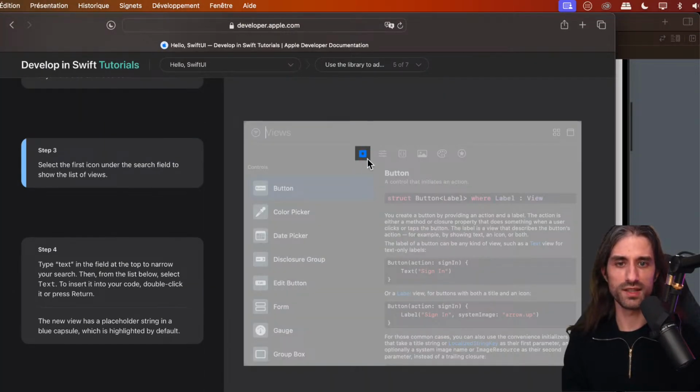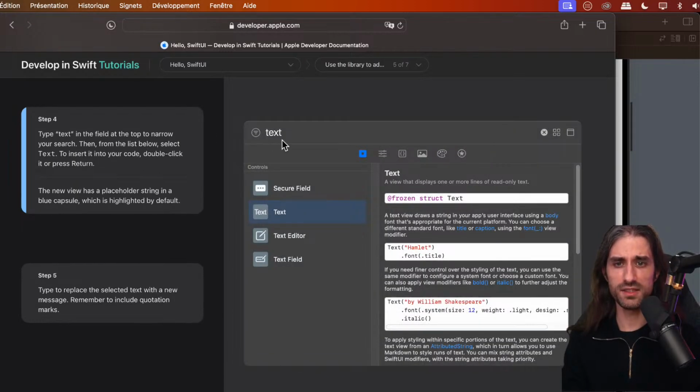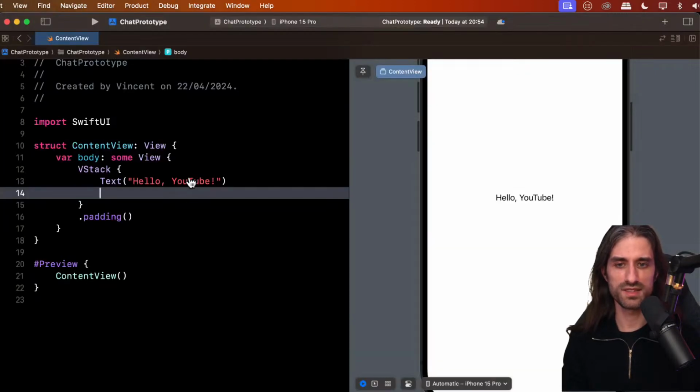So they tell us to select the first icon just like I did, all right? And then in the search bar, you type text in the field at the top to narrow your search. Then from the list below, you select text to insert it into your code and double click on it or press return. And the new view has a placeholder string in the blue capsule, which is highlighted by default. So let's see what that means.